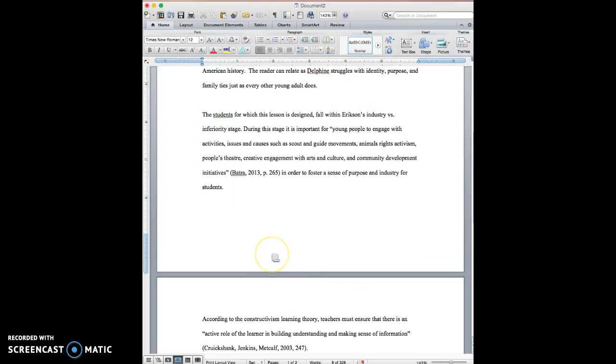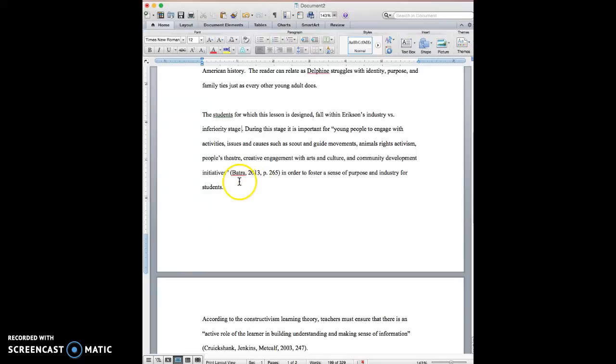Now, what several people missed is that you need to give some direct, not necessarily direct quotes, but direct connections to these theories. So here's an example of somebody who talked about Erickson's industry versus inferiority stage. And the comment that I made to this person is, right here, there needs to be some reference given.